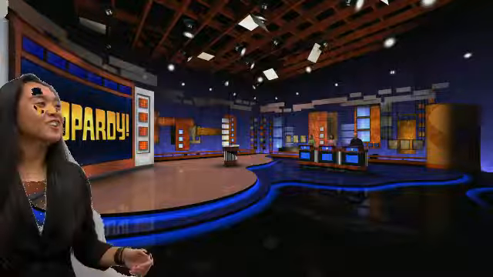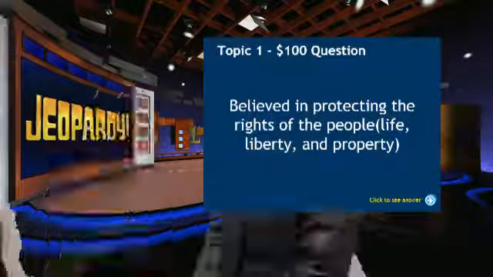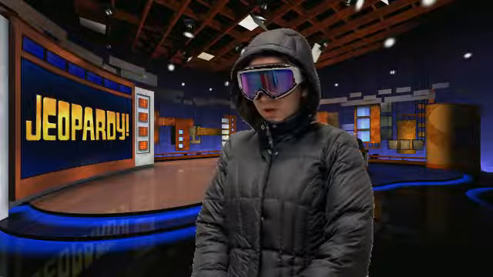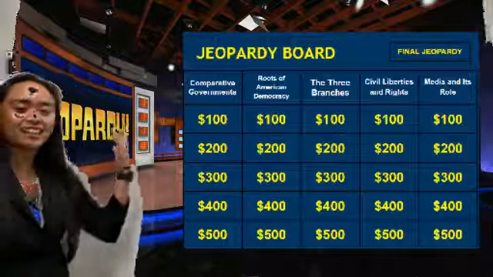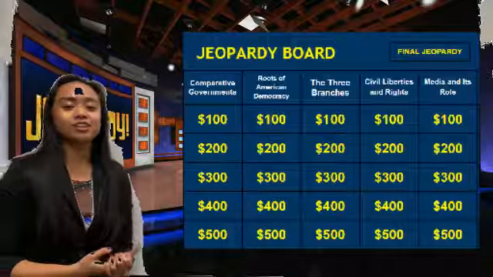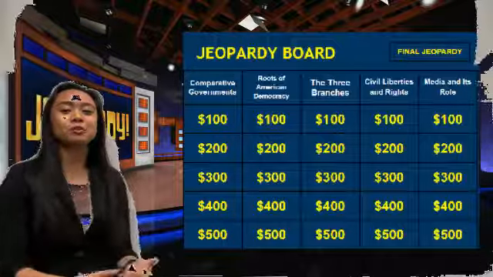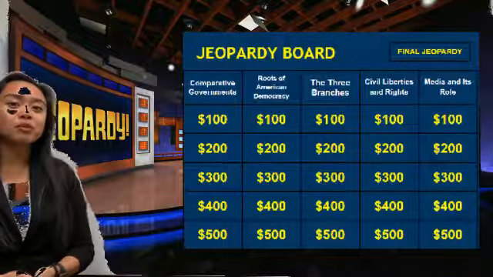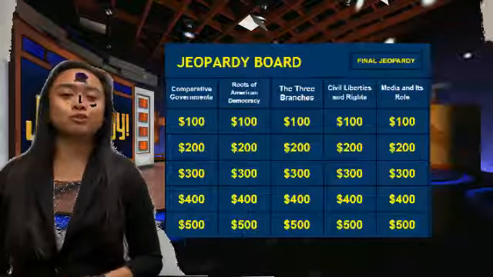I'll take comparative governments for 100. Who believed in the rights of the people and wanted an individual government? Who is Locke? Correct! 100 points for Skylar. Locke believed in strong individual natural rights, and he believed that the duty of government is to protect the natural rights of the people, which Locke believed included life, liberty, and the pursuit of happiness.